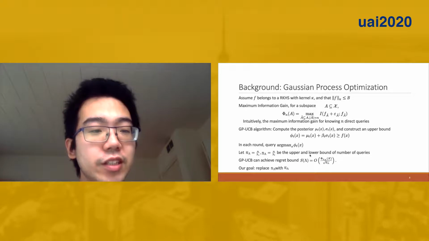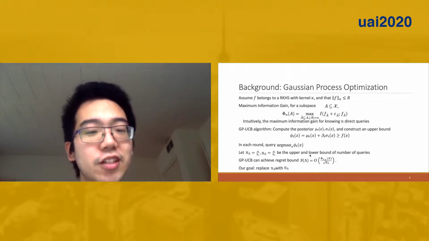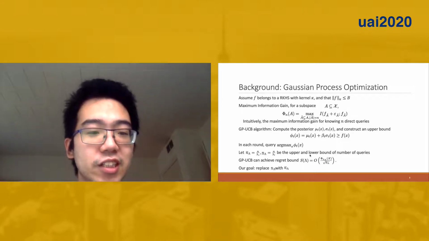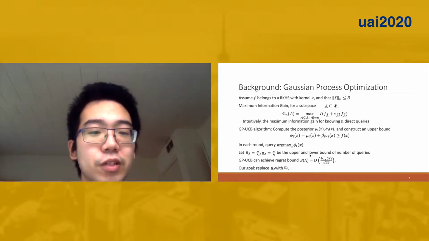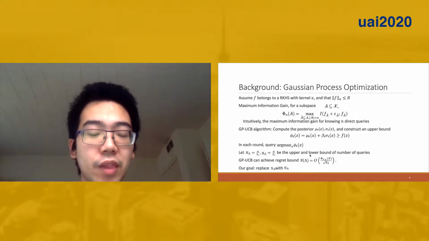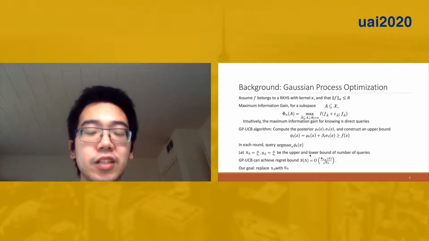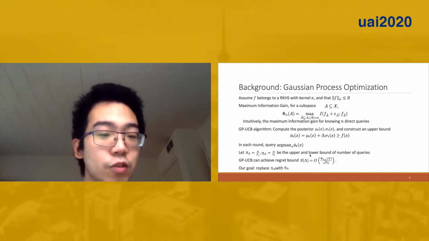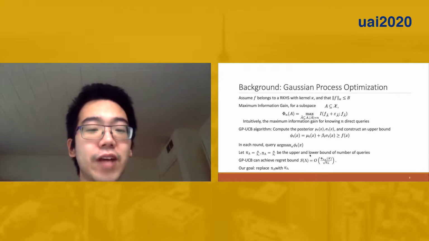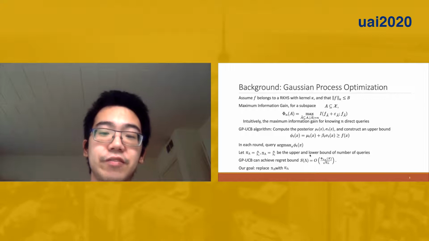A seminal work in this area is GP-UCB, which just won the Test of Time award at the last ICML conference. Here we compute the posterior mu t(x) and sigma t(x) and construct an upper bound. Phi t(x) equals mu t(x) plus beta t sigma t(x). Here beta t is a multiplier. In each round, we query the argmax of phi t(x). We can show with high probability that phi t(x) is larger than f(x).